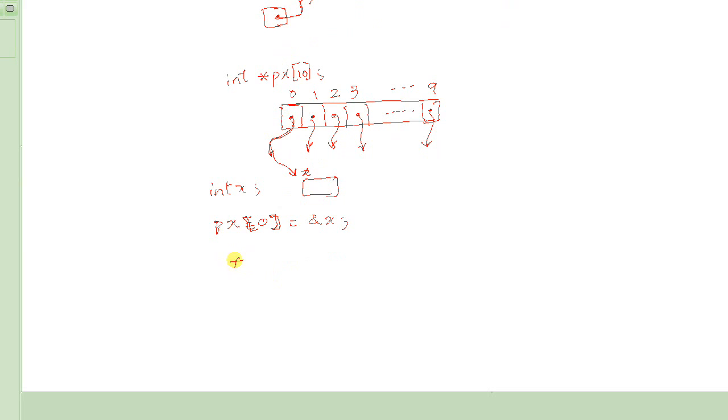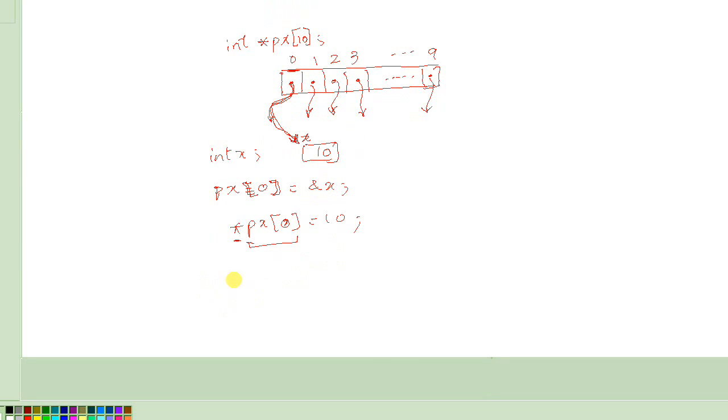If you write something like this: the contents pointed to by px[0], wherever px[0] is pointing to, make it equal to 10. So you put 10 in this memory location, which is the same as the one represented by x.